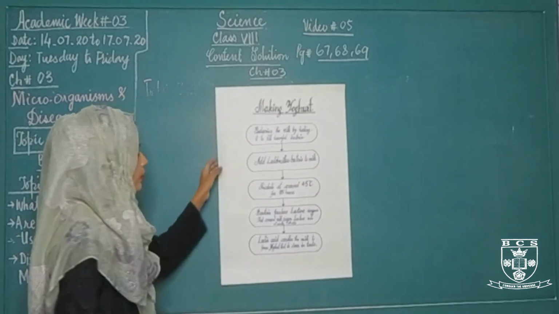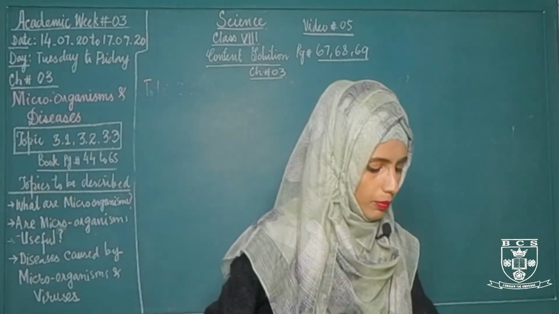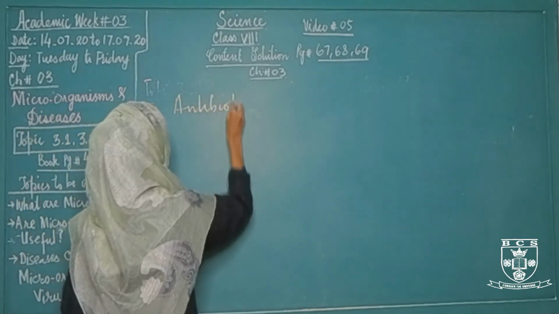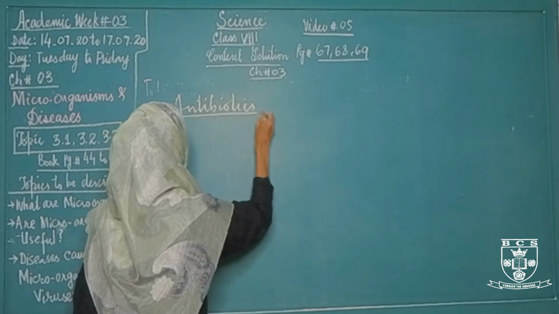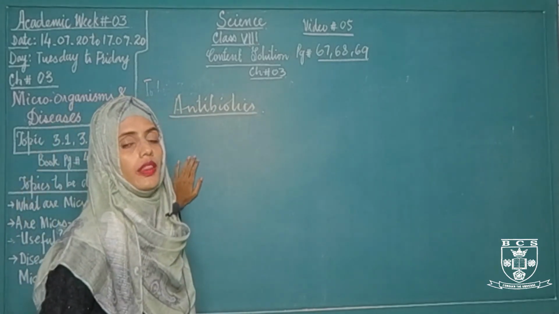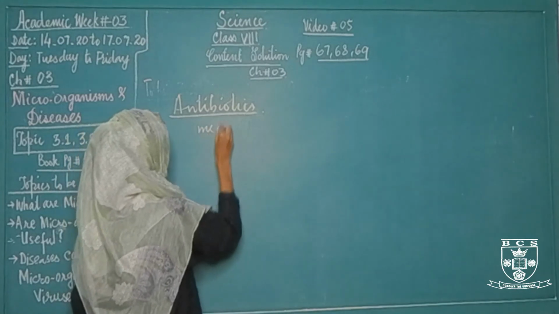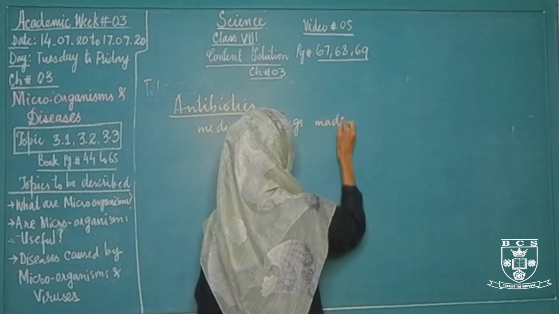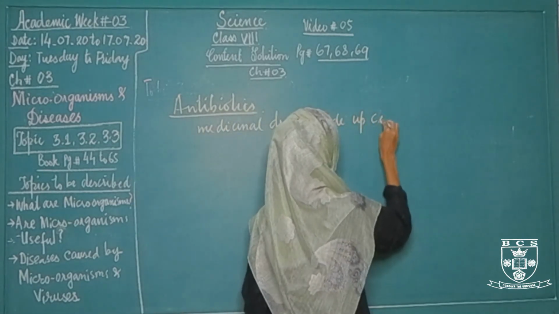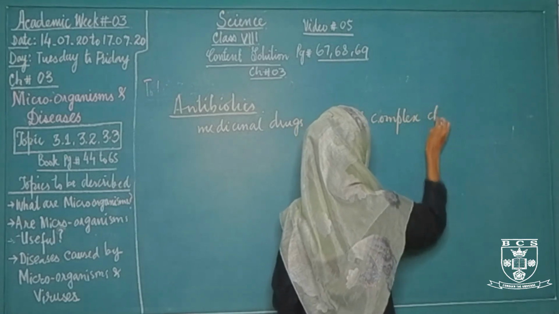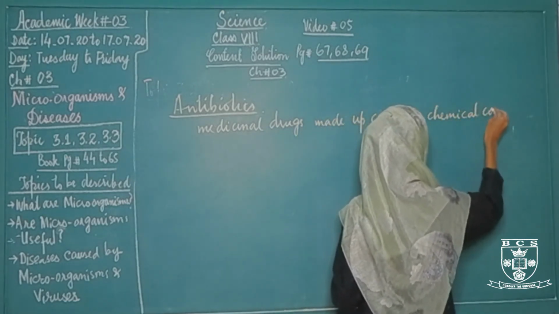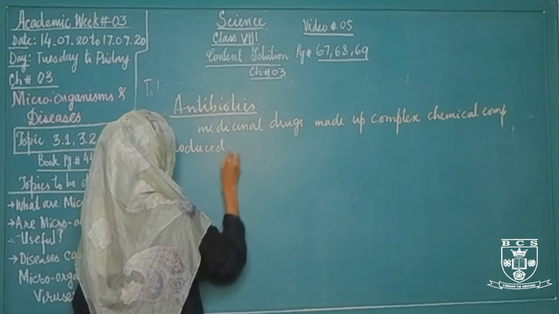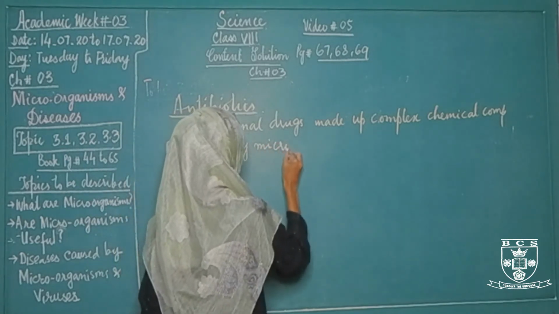Next topic, we have antibiotics. As I have already told you, antibiotics are medicinal drugs made up of complex chemical compounds produced by microorganisms.